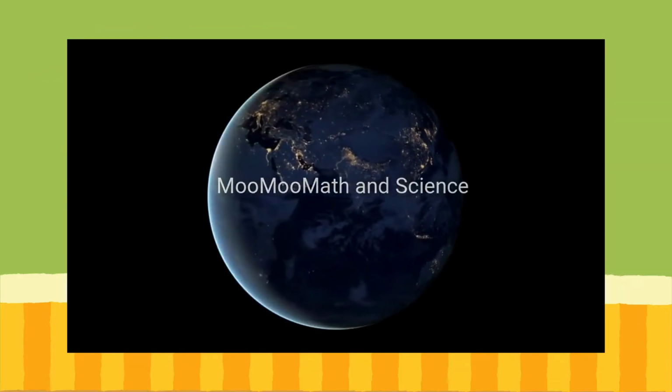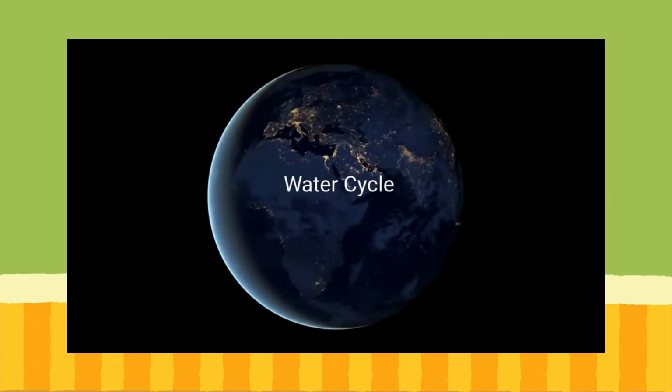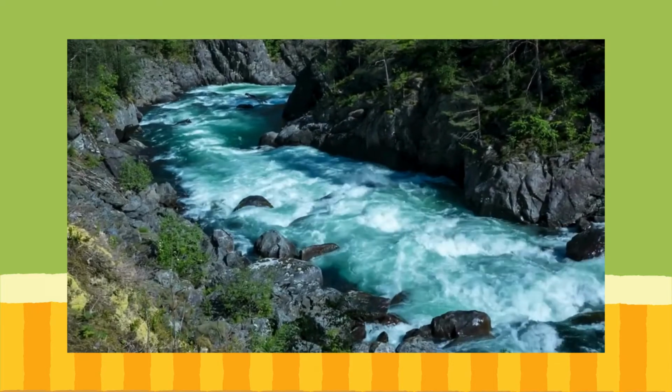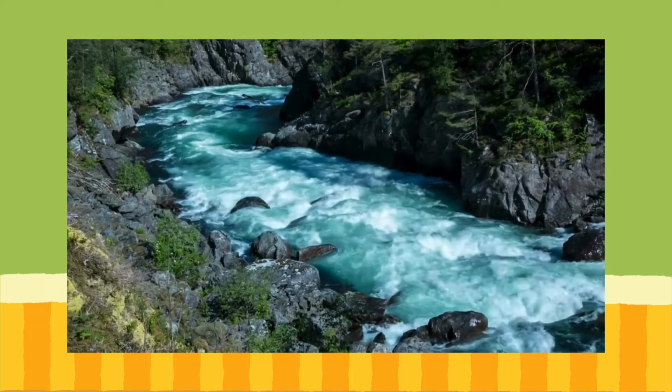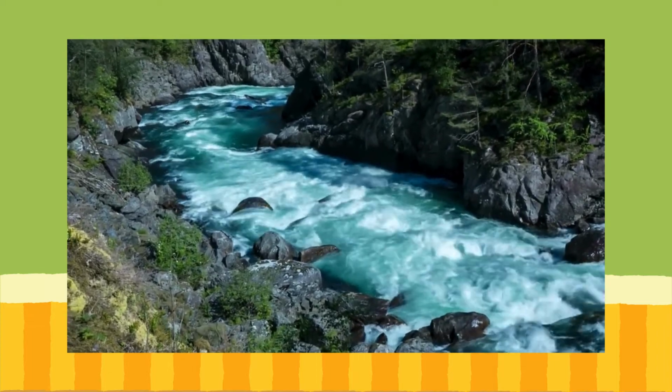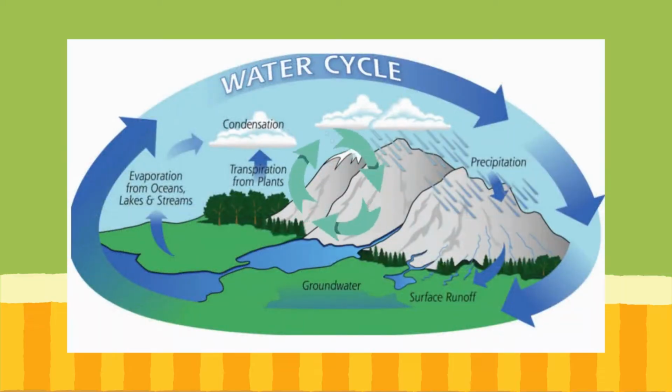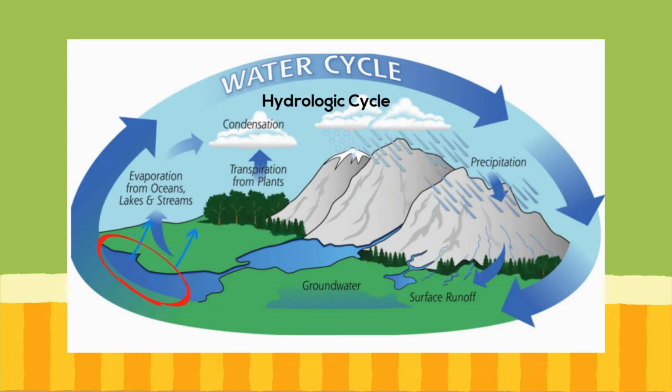In this video, we will learn about the water cycle. The water we use today has been around for a long time. That is because water can recycle itself in the water cycle, which is also called the hydrologic cycle. Let's start this cycle with the evaporation of water from the surface of the ocean. As this moist air is lifted, it cools and water vapor condenses. It may form clouds. In fact, clouds are made up of tiny water droplets and ice crystals that are so small they can float in the air.